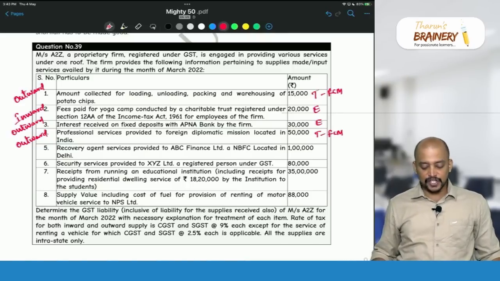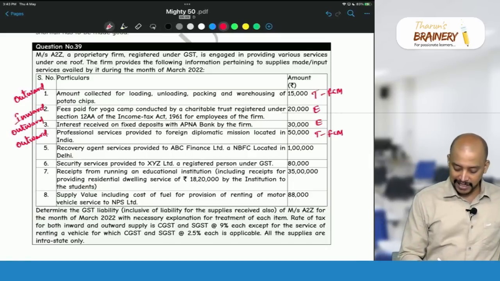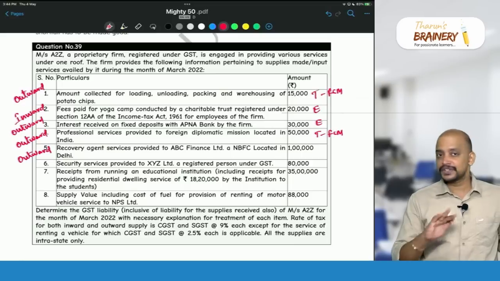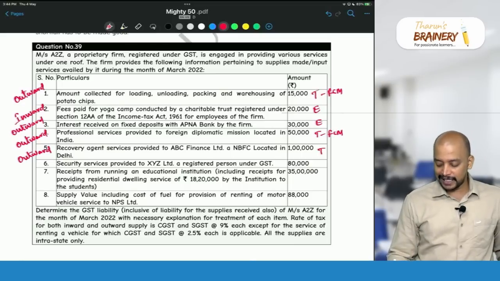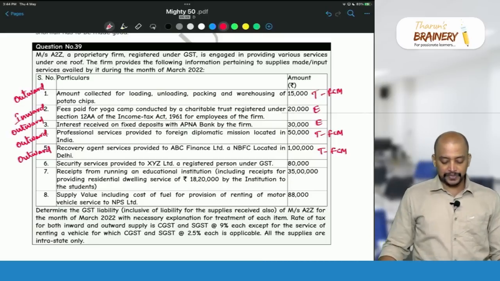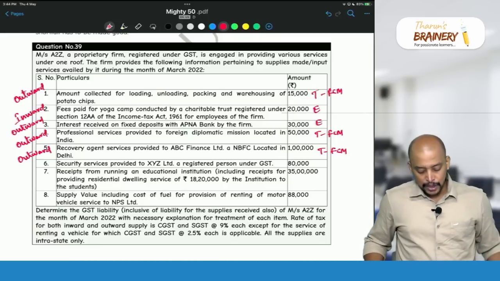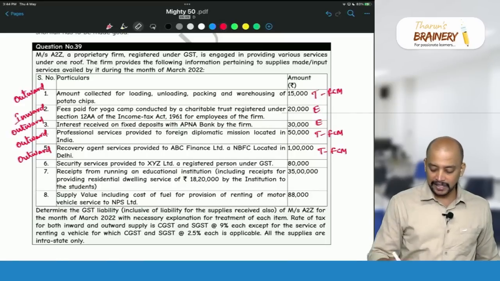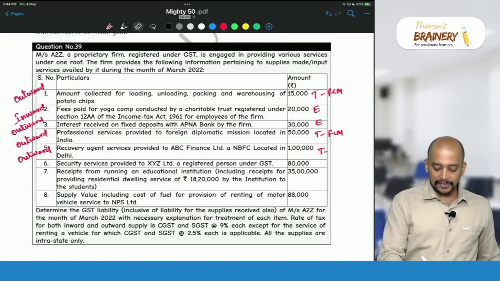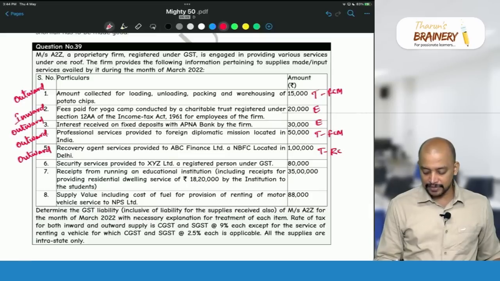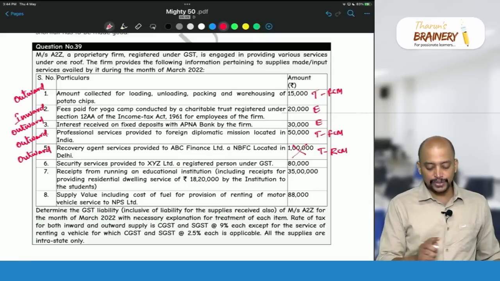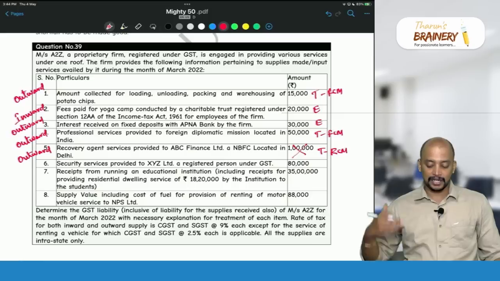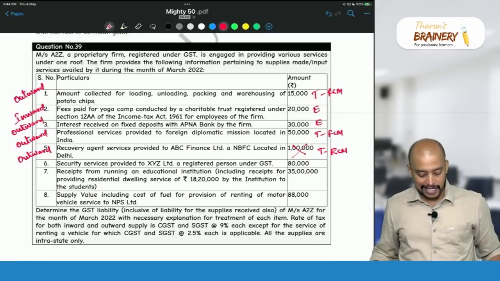Recovery agent services provided to ABC Finance Limited, an NBFC. Again this is an outward supply, and for recovery agent service we don't have any exemption. So it will be taxable and it will be taxable under FCM. Okay. Then next one, security services provided to, sorry, recovery agent service to NBFC. Recovery agent service is RCM, na? Recovery agent service is covered under RCM, which means in the hands of A to Z proprietary firm, it will not be taxable. So, outward supply taxable under RCM.